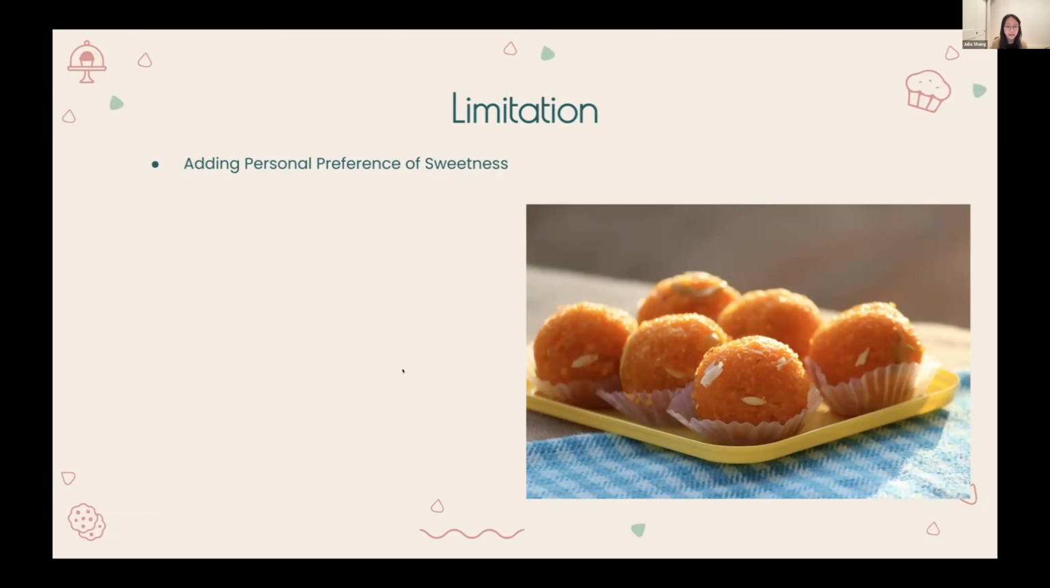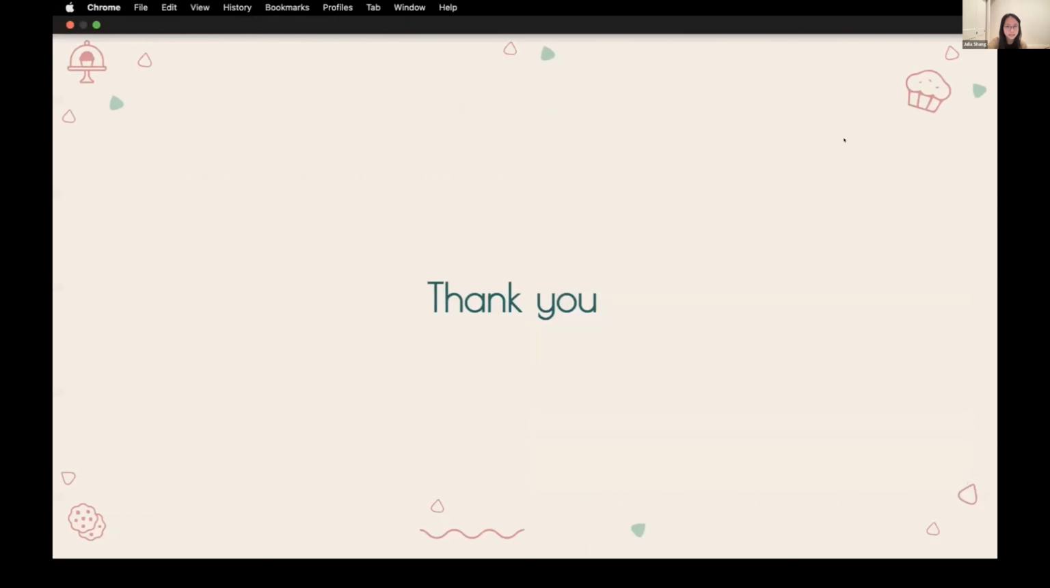The inability of the app to generate different alternative recipes based on user preferences represents another limitation. This could be addressed by introducing an additional parameter to the AI and adjusting the prompt accordingly. And that's all. Thank you.